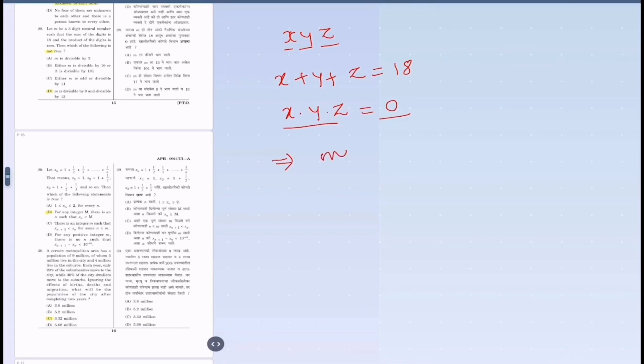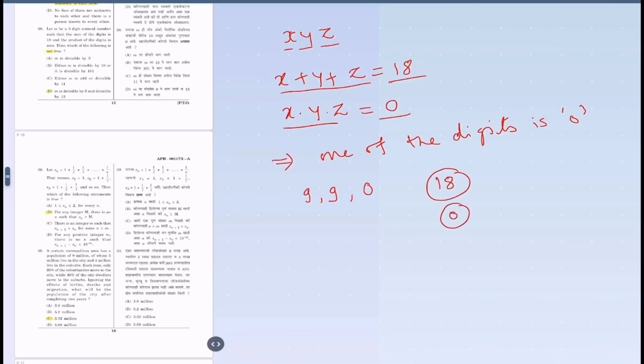Now when one of the digits is 0, for the addition of the other 2 digits to be 18, the numbers will be 9 and 9. So the 3 digits are 9, 9, 0. So the addition comes to 18 and the product of the 3 digits comes to 0.